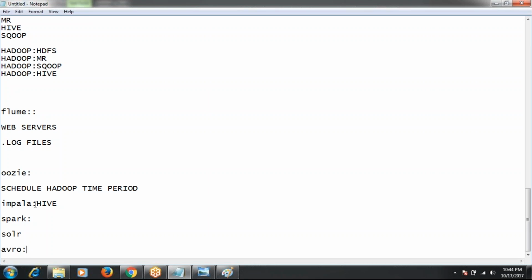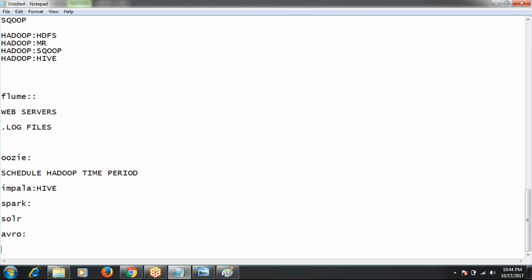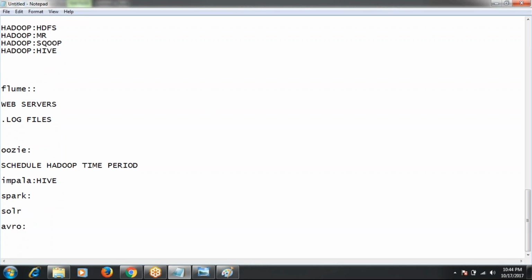And what is the use of Presto? Presto is also an ecosystem component. To be frank, I haven't heard of this ecosystem component till now, but I will search for it.